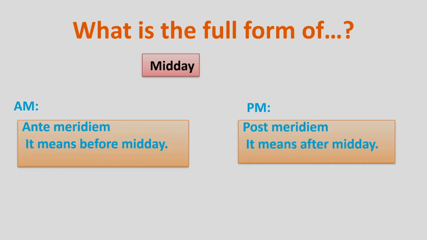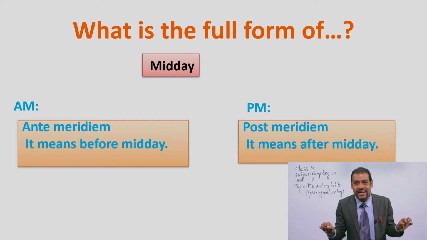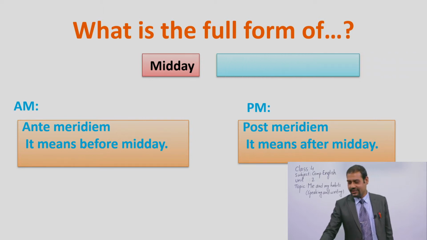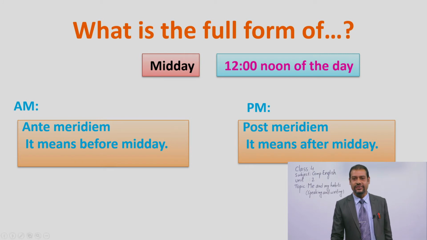Is it 9 o'clock or 10 o'clock or 11 o'clock or 12 o'clock or 1 o'clock or 2 o'clock? What is the time? Can you tell me? Please guess it. Now check your answer with me. Midday means it is 12 noon of the day. Look at 12 noon of the day.